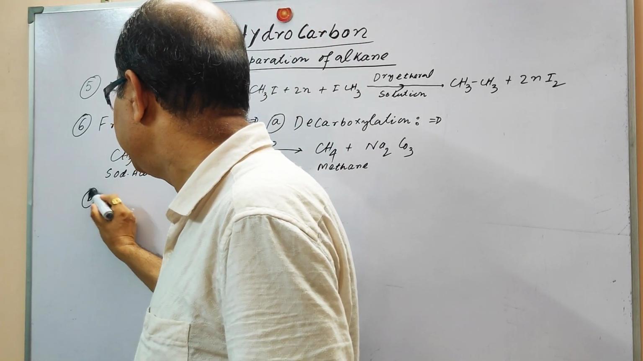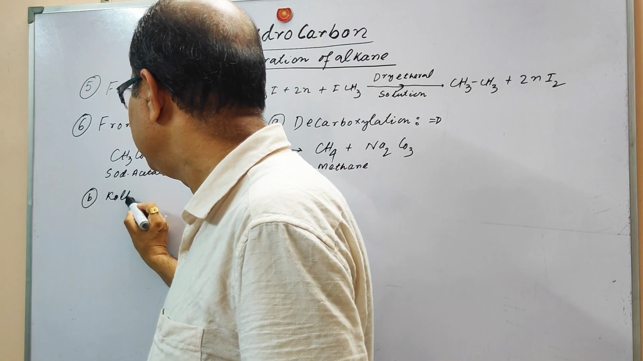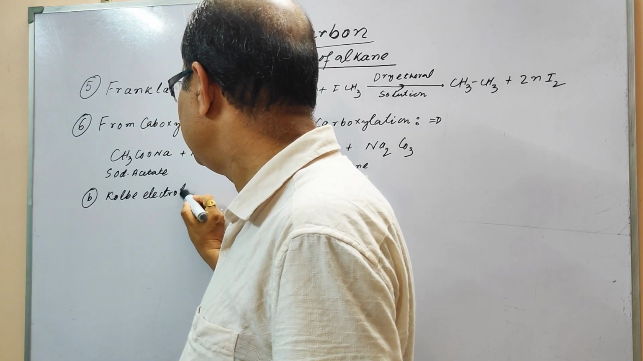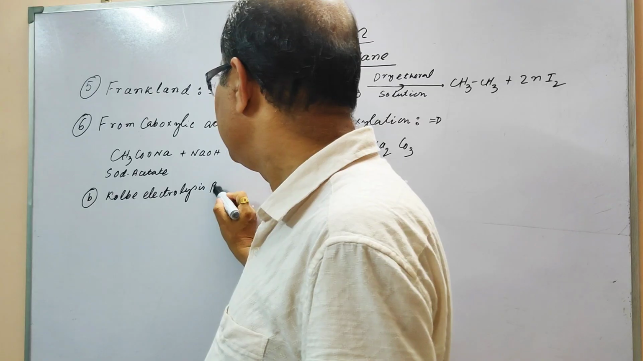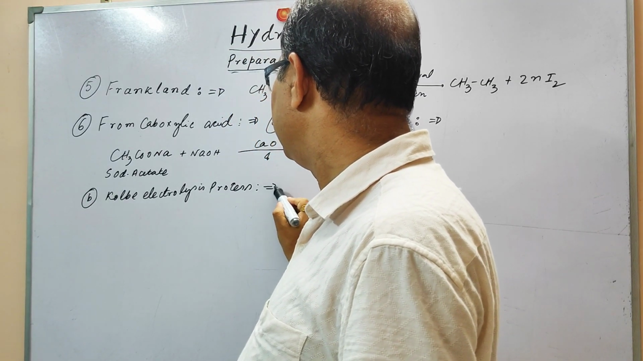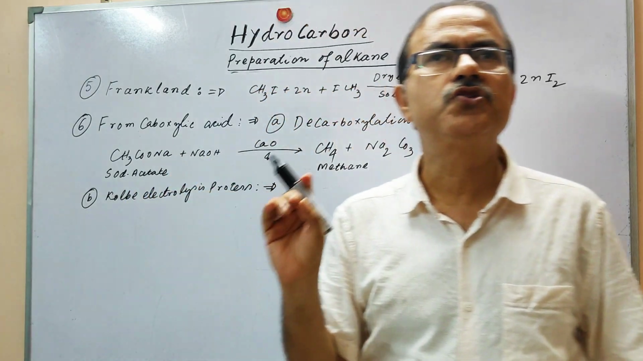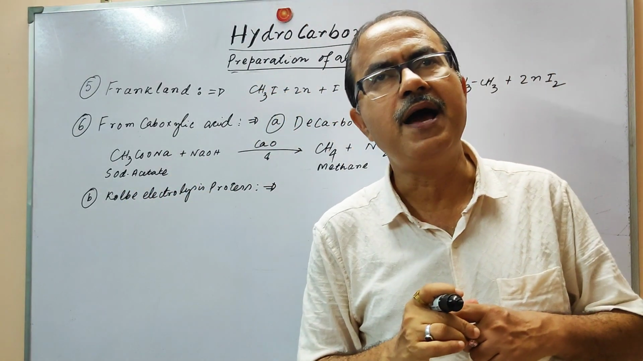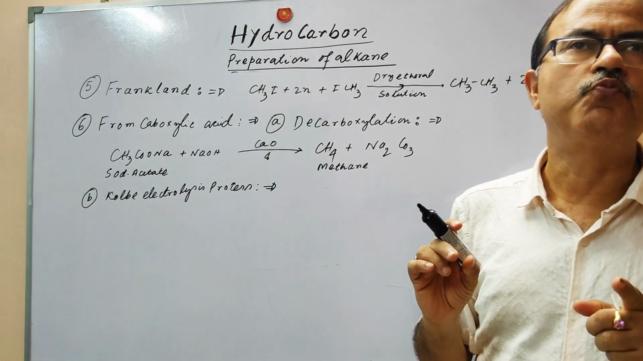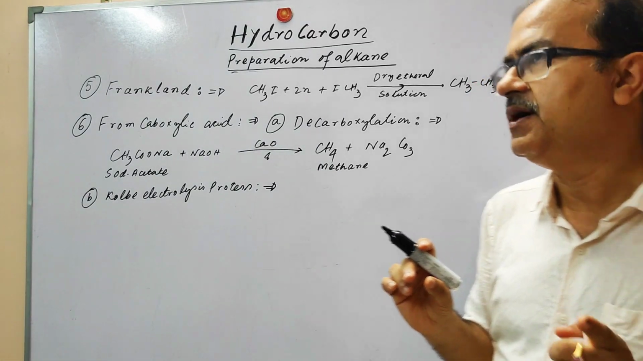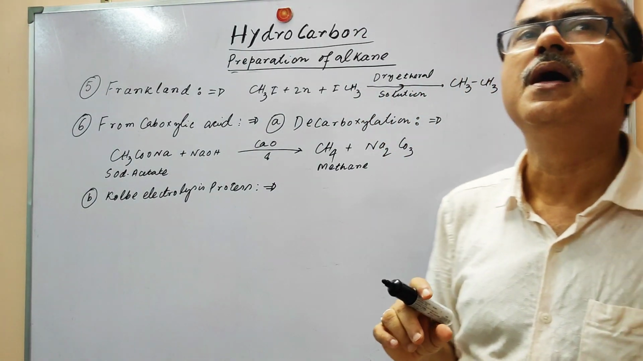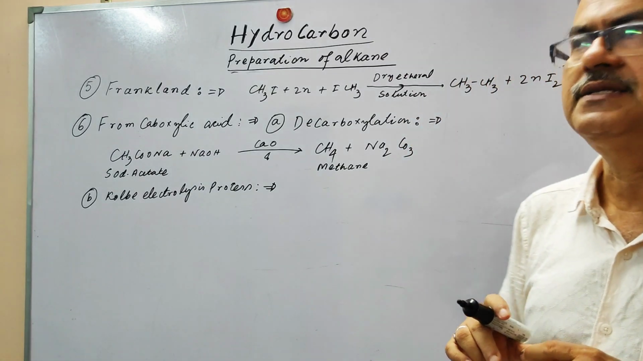Second, the Kolbe electrolysis process. What is going to happen? The aqueous salt of sodium and potassium, the salt of the carboxylic acid, aqueous solutions of the sodium or potassium salt of the carboxylic acid.